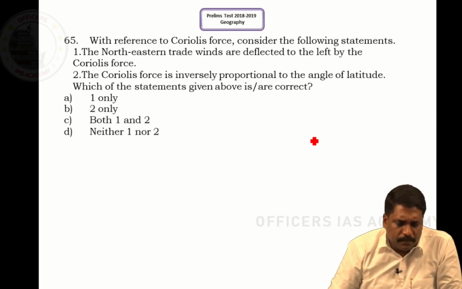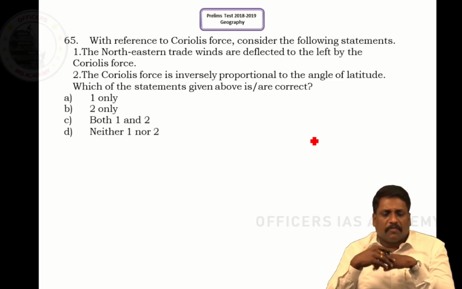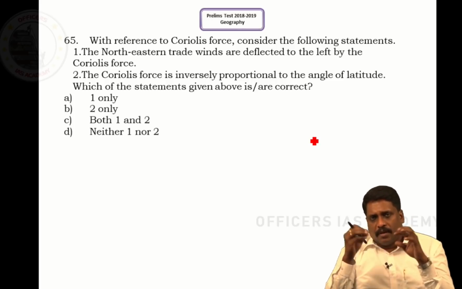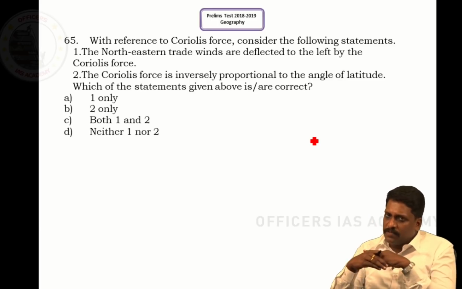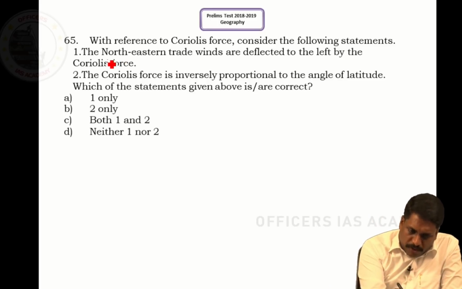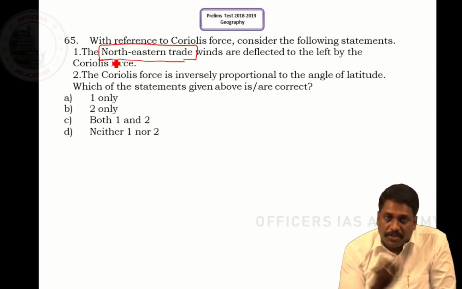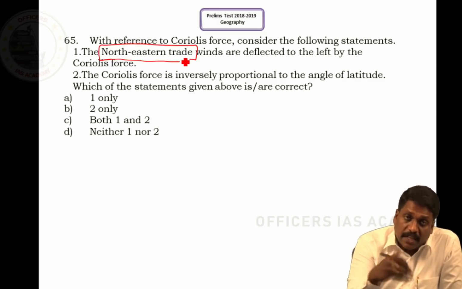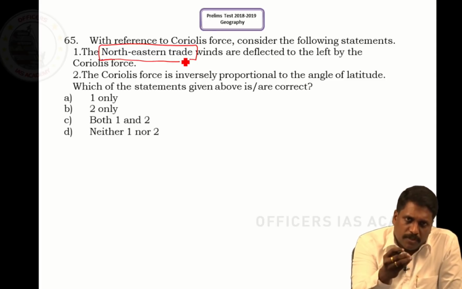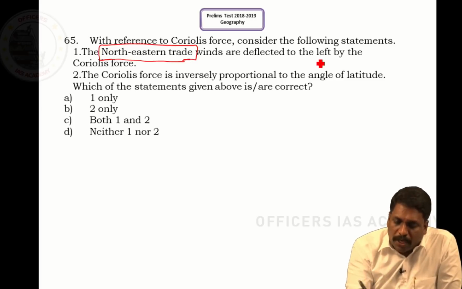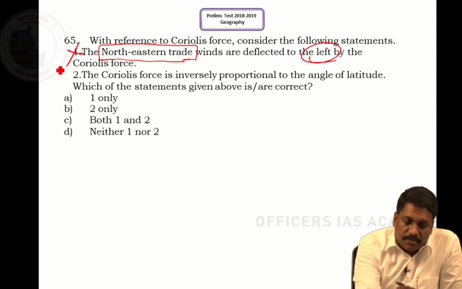Direct question. And coming to the last question in geography, question number 65. With reference to Coriolis force, consider the following statements. The northeastern trade winds are deflected towards the left by the Coriolis force. Very tricky statement. When I talk about northeastern trade, which hemisphere are they talking about? Northeastern trade means the trade wind of the northern hemisphere. And in the northern hemisphere, what is the effect of Coriolis force? The deflection is towards the right and not to the left. So the statement is wrong.